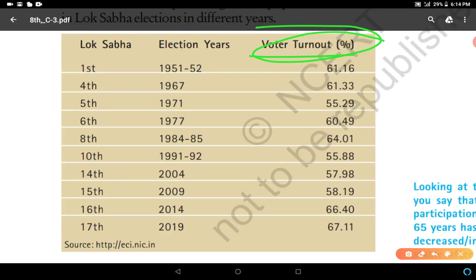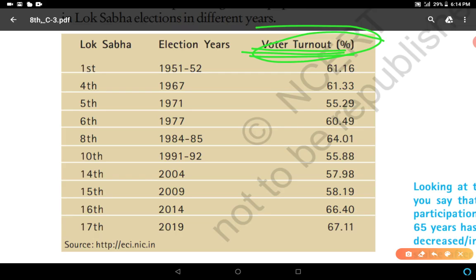A higher rate of voter turnout means higher participation of the people. Clear? Higher participation of the people means good democracy. Less participation by the people, poor democracy.